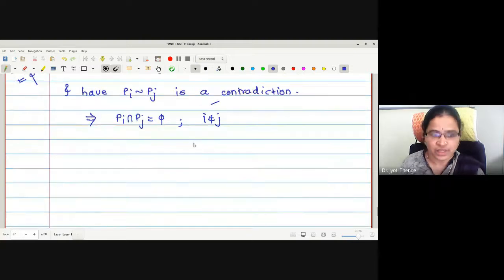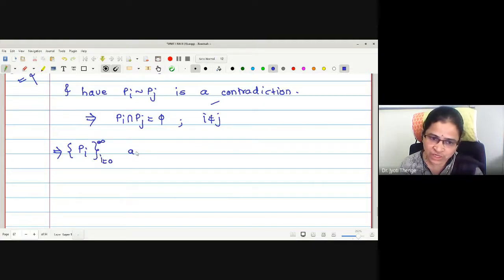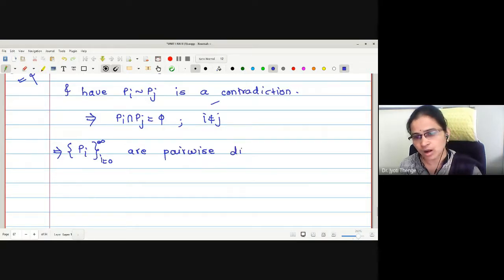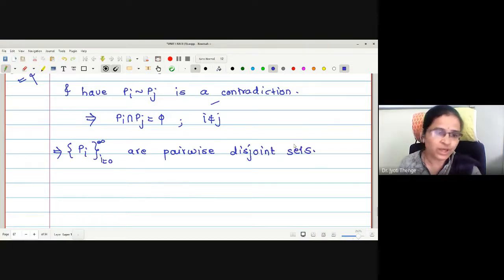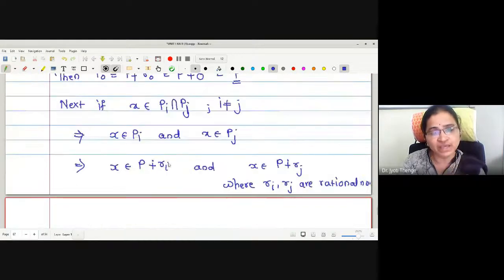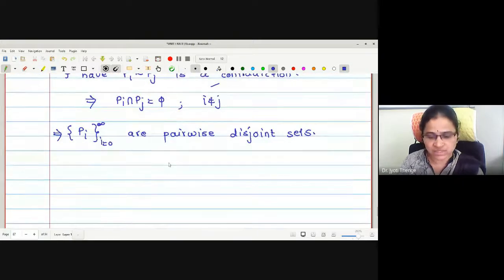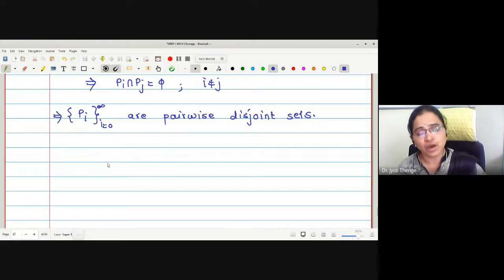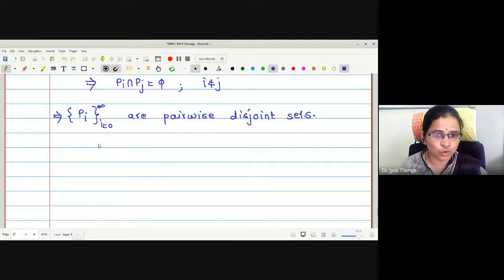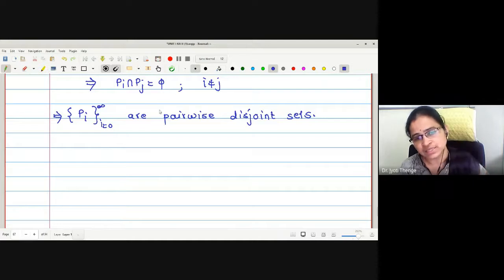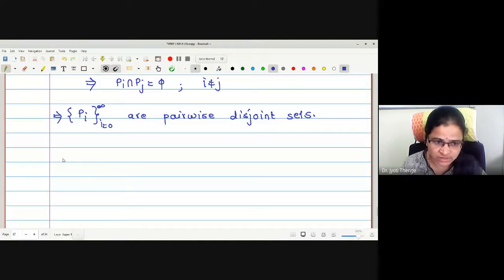Therefore here also may I claim whatever the sets Pi we have defined, i equals 0 to infinity, are pairwise disjoint sets. Is that okay? From the set P to Pi, we have proved that the sets Pi are also pairwise disjoint sets. Okay, therefore now if I take any element x from closed 0 to open 1, may I say x belongs to one of the equivalence classes?